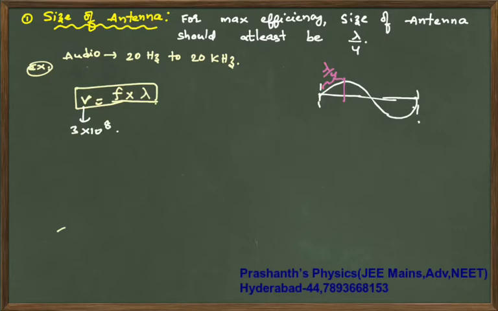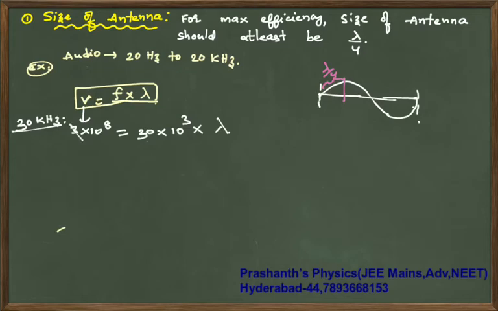Now for example, I am taking 20 kilohertz. 20 kilohertz means 20 into 10 power 3 hertz times lambda. Actually, let me take 30 kilohertz, not 20.